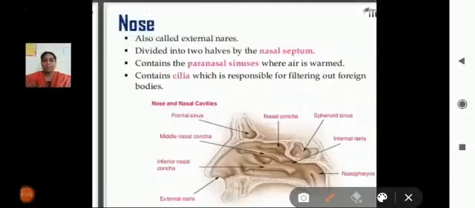And the next one is the nose. The external nose in human beings is divided by the septum.